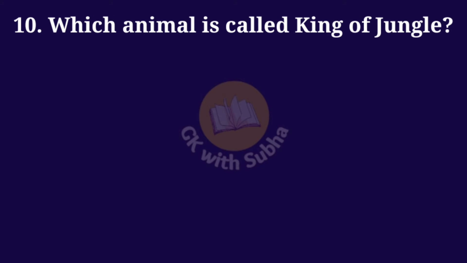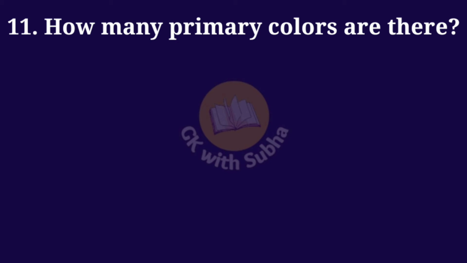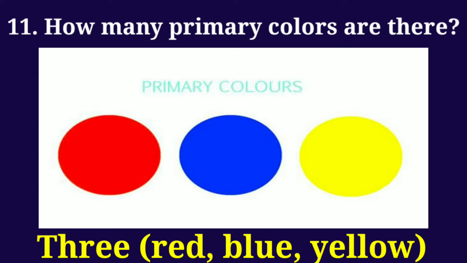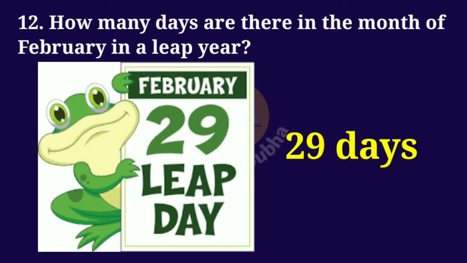Which animal is called King of Jungle? Answer: Lion. How many primary colors are there? Answer: 3. Red, blue, yellow. How many days are there in the month of February in a leap year? Answer: 29 days.